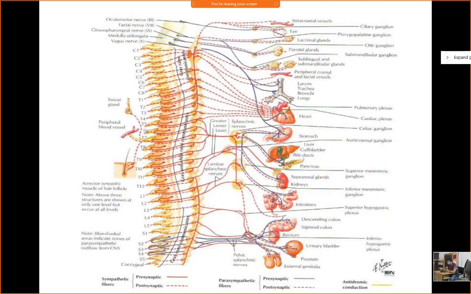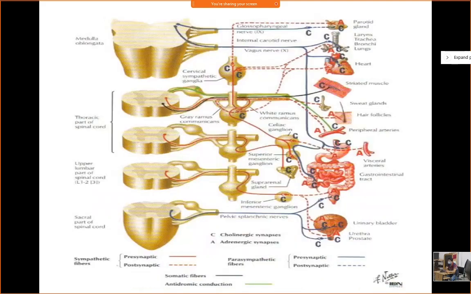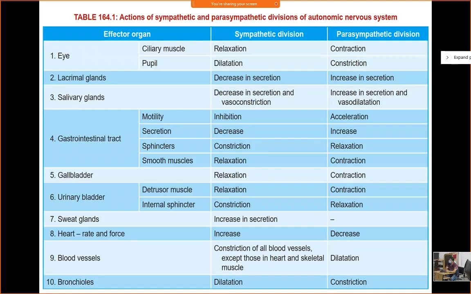So this is actually our aim: in which organ sympathetic acts, how sympathetic acts and how parasympathetic acts on different types of organs like heart, respiratory system, kidney, liver, GIT, then bladder, or other things. Okay, so this is one simple chart from your Sambhulinga book. You will get this chart from your Sambhulinga book.